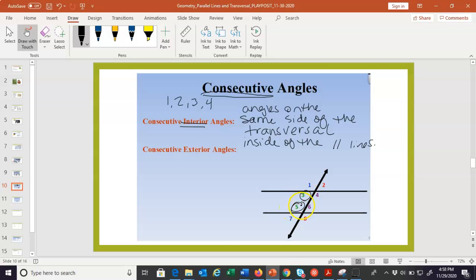And see how they're right next to each other? Like if you were walking on this line, you would hit angle 3 and then angle 5. They're sort of stacked. They're right on top of each other or next to each other, depending on how you look at it. If you were to turn this diagram, they would be next to each other, right? So these are consecutive interior. They're inside and they're one after another. Another pair would be 4 and 6.